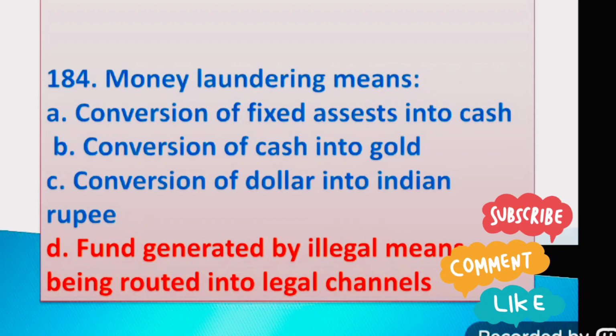Question number 184. Money laundering means: option A, conversion of fixed assets into cash; option B, conversion of cash into gold; option C, conversion of dollar into Indian rupee; option D, fund generated by illegal means being routed into legal channels. The right answer is option D, fund generated by illegal means being routed into legal channels.